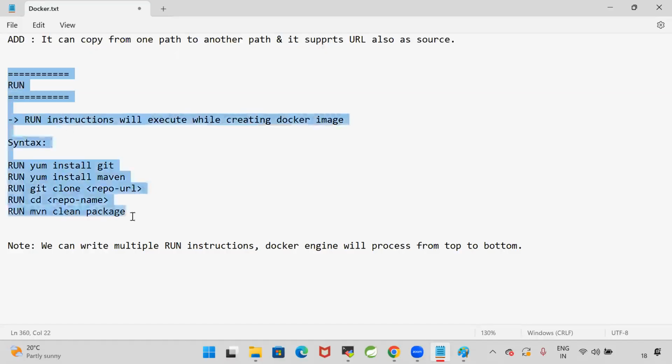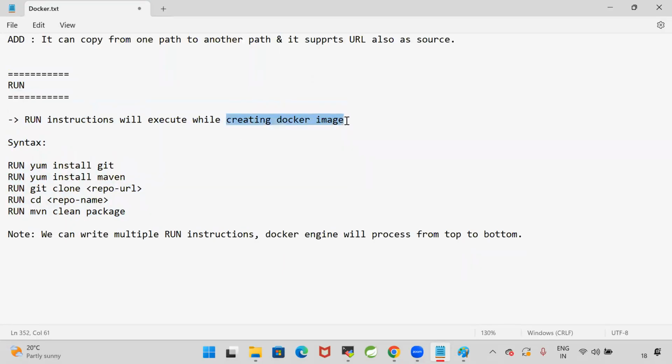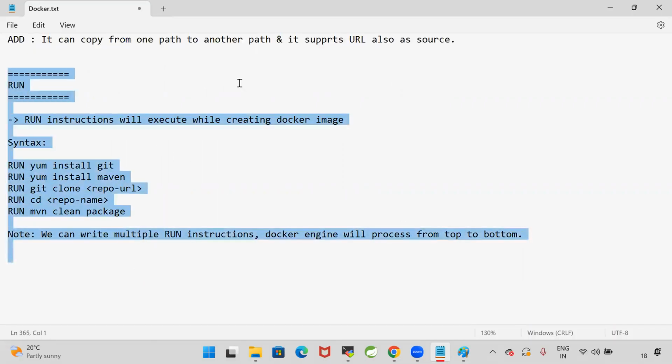The run instructions will execute while creating the Docker image. And you can write multiple run instructions; the Docker engine will process them from top to bottom. Are you clear, guys? Any software that is required while creating the image, you can install by executing that command using run. Are you guys clear with my point?